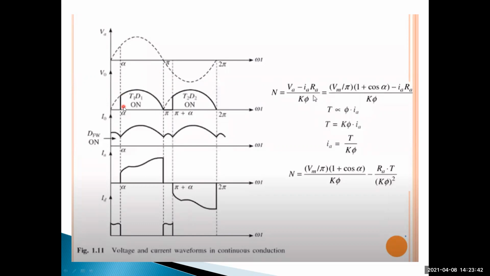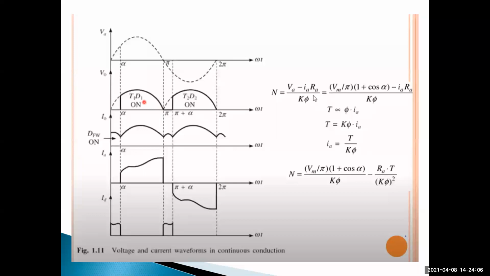Okay, positive output voltage and positive current. This is called positive current. Positive output voltage and positive current, because of T1 and diode D1, thyristor T1 is turned on. So only positive output voltage and positive currents appear across the DC drive.